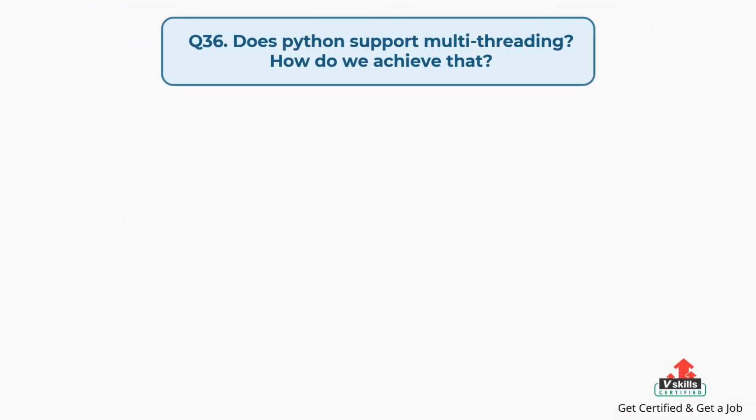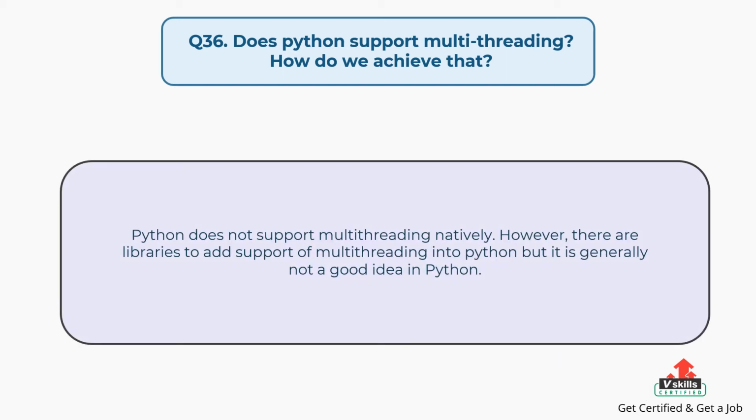Question number 36, does Python support multithreading? How do we achieve that? The answer is, Python does not support multithreading natively. However, there are libraries to add support of multithreading into Python, but it is generally not a good idea in Python.